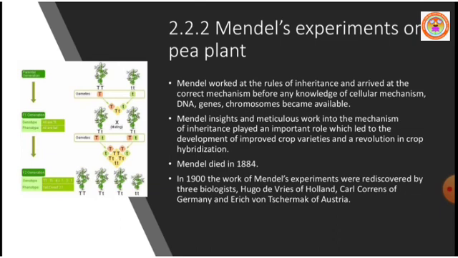Dear students, when we study the history of Mendelian experiments, we can understand how eminent work was conducted in those days when modern scientific equipment was not available.